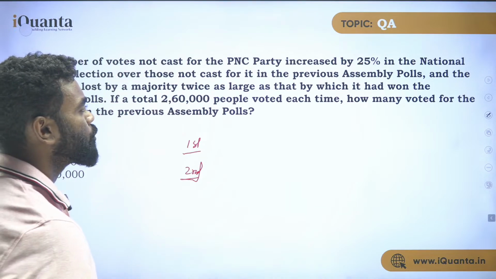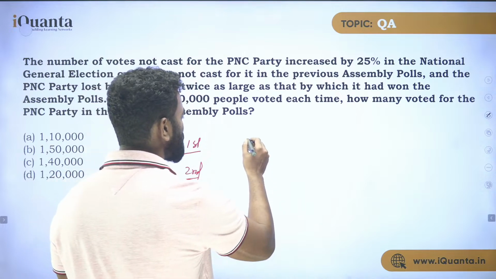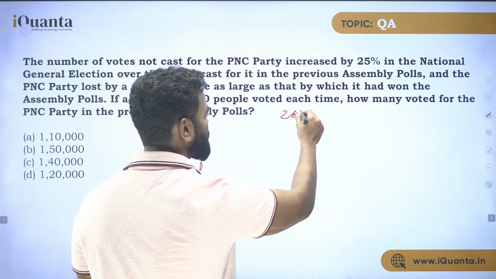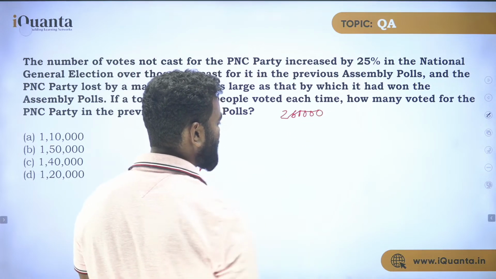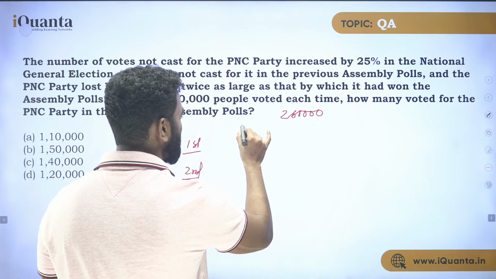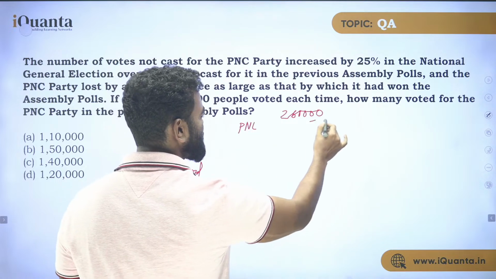So total voters are how many? 260,000. So 260,000 are the total voters. Okay. And this is, let's say, the PNC party, and this is the opposition party.